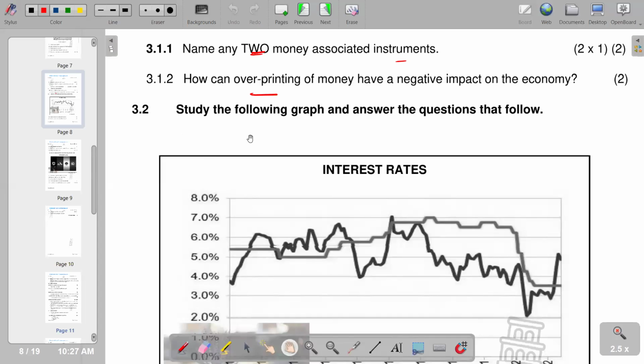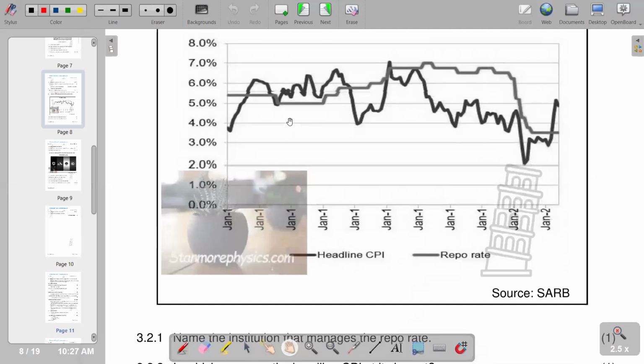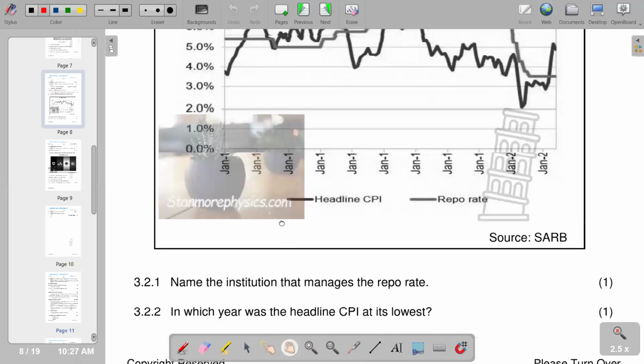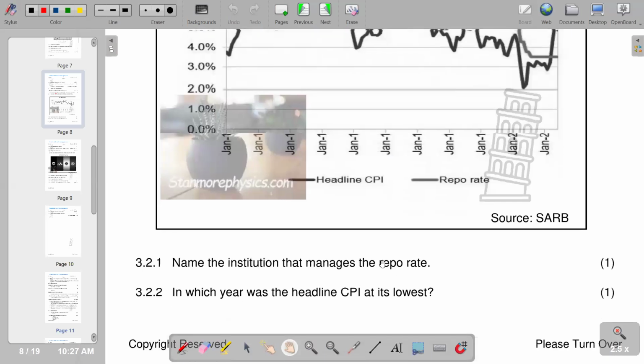So 3.2, it starts the following graph and answer the questions that follow. We are given interest rates. So you see that we have got the line for headline CPI, and then we've got the repo rate. So we try to see according to information that we have. And then we go to 3.2.1, name the institution that manages the repo rate.